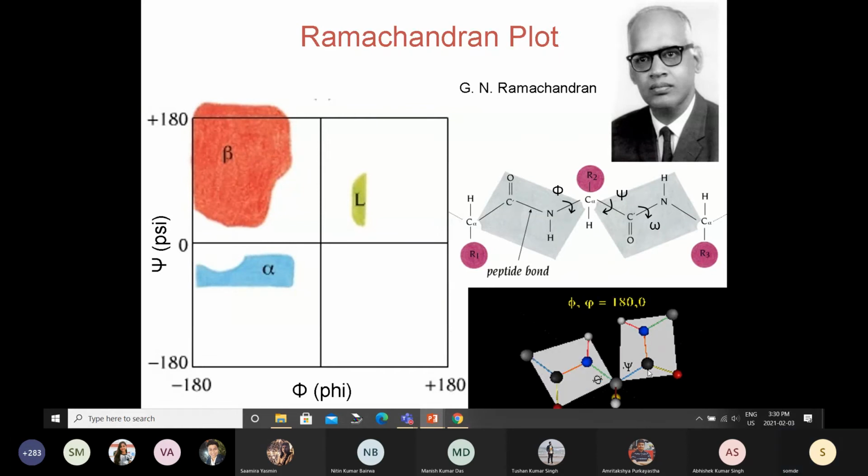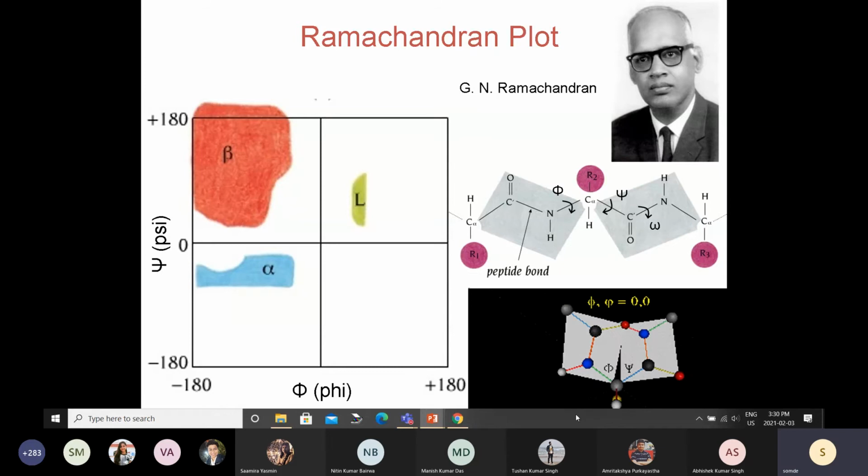Okay. So that is sort of shown in this GIF image. So this is one amino acid. This is another amino acid. Okay. So the psi angle is kept constant. So that's the peptide plane. The phi angle is being rotated. So you see at this 0, 0, the two atoms are colliding. Then based on all these other side chains, it turns out that not all angles are possible. There are only some angles which can be occupied in this region, some angles in this region, a small part in this region, and almost nothing in this quadrant.